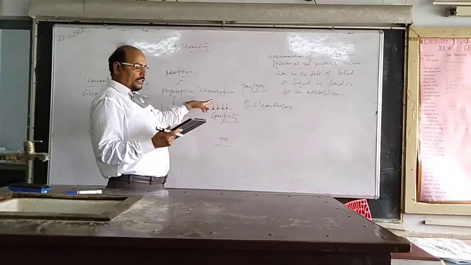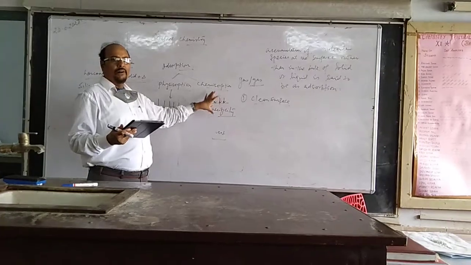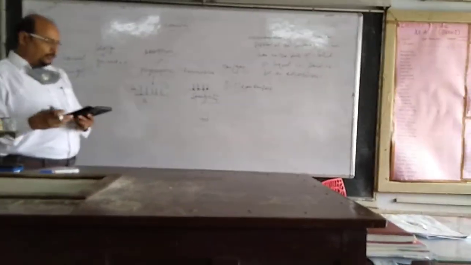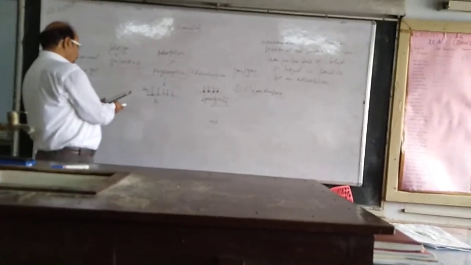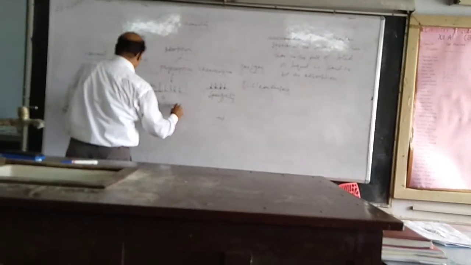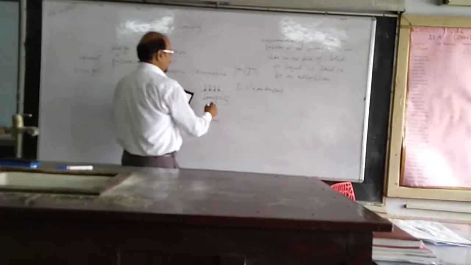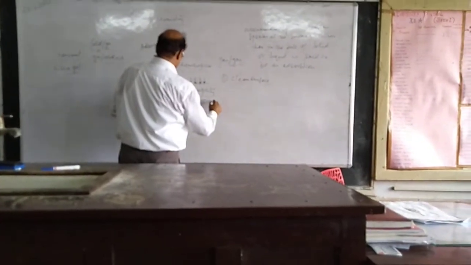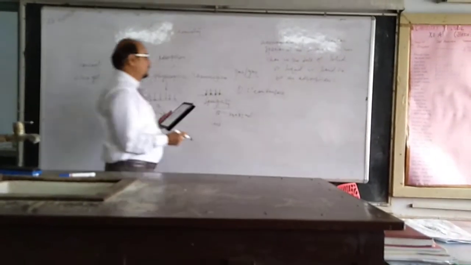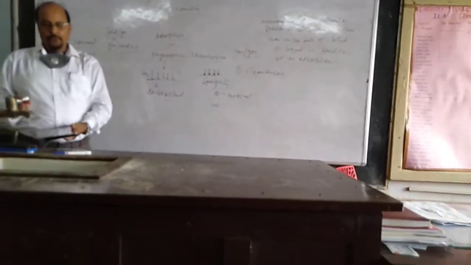The gas which reacts with the adsorbent shows chemisorption. They undergo reaction. They are forming bonds between them. In physisorption, enthalpy of adsorption is low. Here we should know it is 20 to 40 kilojoule per mole in case of physisorption. In case of chemisorption, it is very high, 80 to 240 kilojoule per mole. So chemisorption is different from physisorption in this way also, right?